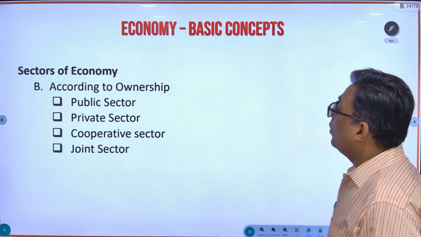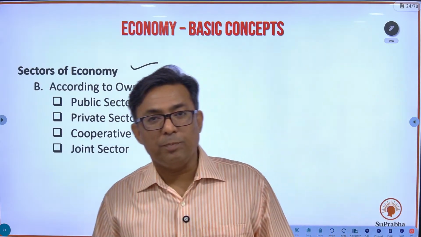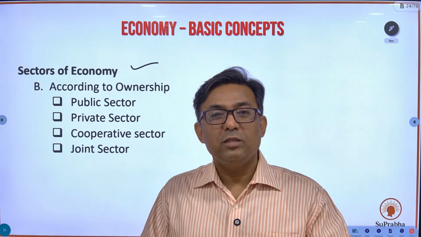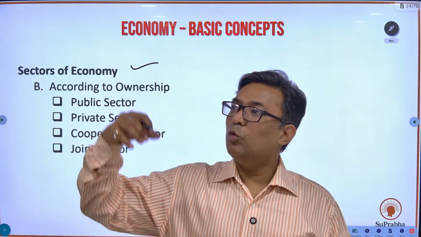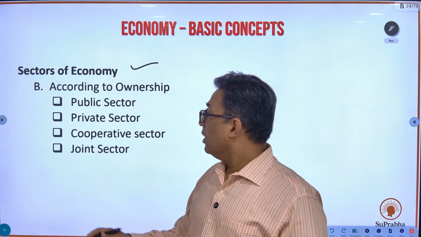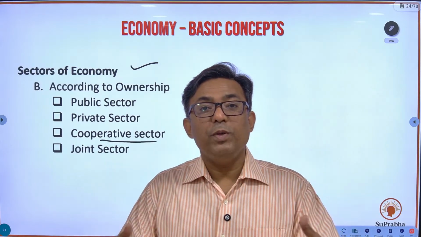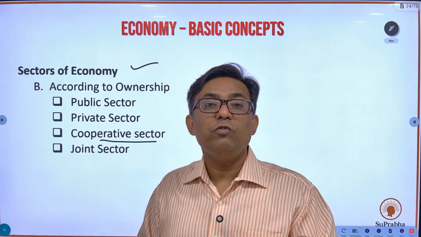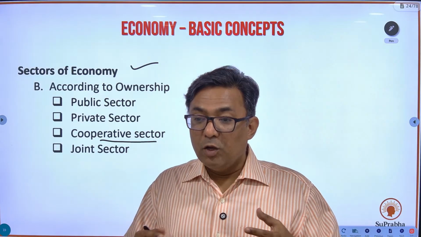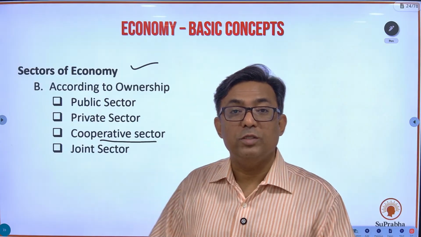Okay, now sectors of the economy. You also have sectors of the economy according to ownership. You know it. Public sector owned by the government, private sector owned by private people. Okay, cooperative sector, it is owned by a group of people but they are private persons. So cooperative sector is a special type of private sector wherein ownership is not with a single person, एका माणसाची ownership नाही, it is with a group of persons.